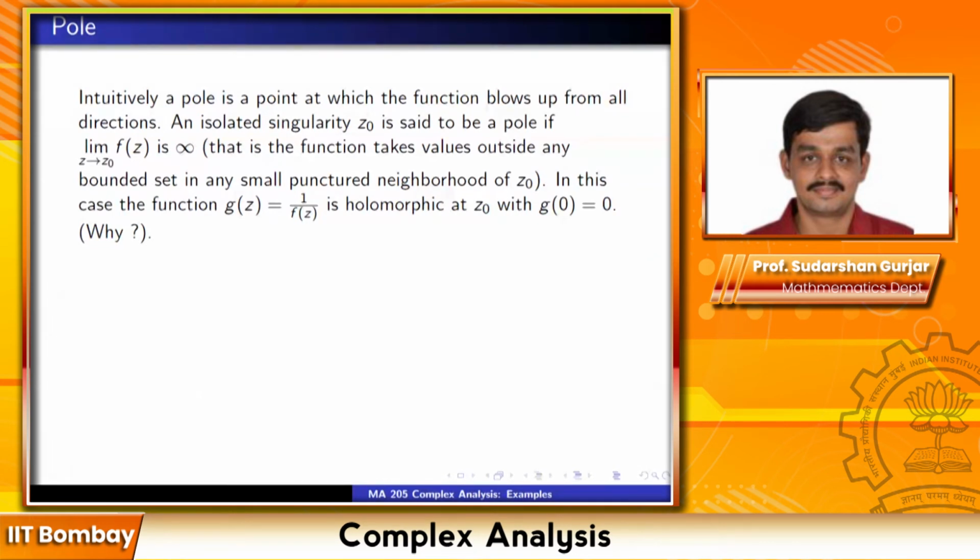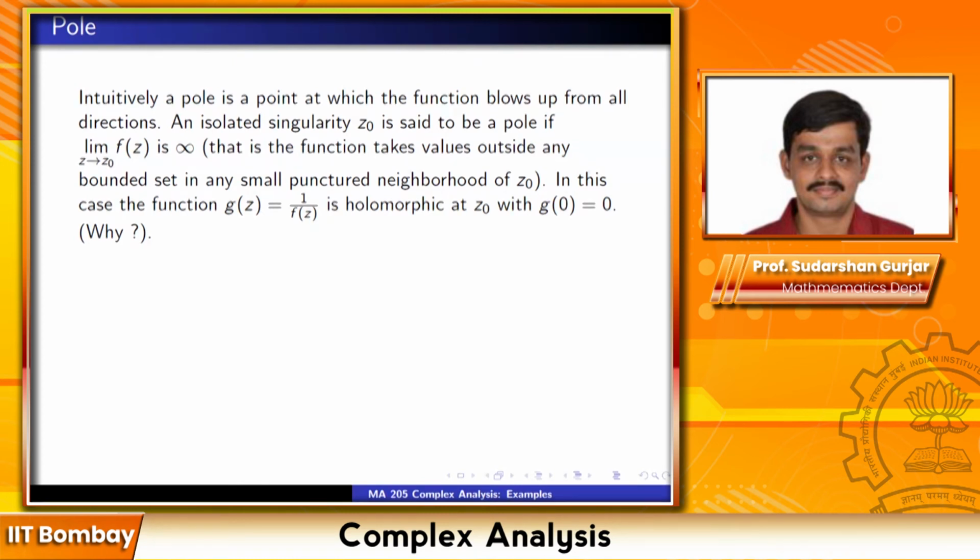So now let's look at poles. Intuitively a pole is a point at which the function blows up from all directions. So once again, an isolated singularity z0 is said to be a pole if limit f(z) as z tends to z0 is infinity. That means the function takes values outside any bounded set in any small punctured neighborhood of z0.